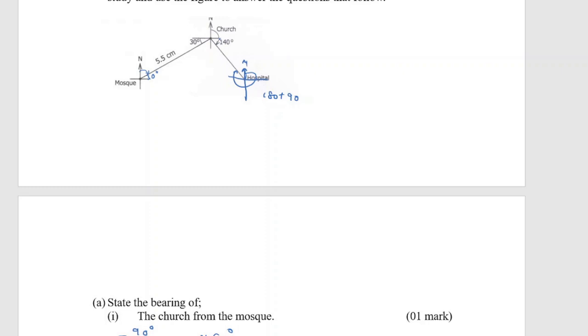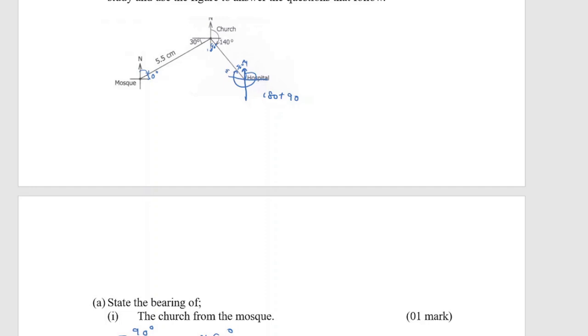What is going to be here? This is 90 plus some angle here. So this angle is alternating to this one. Remember, from here up to here, it's going to be 180. But now from here up to here, it is 140. So what does this mean? Meaning that the balance here is going to be 40 degrees, which is now going to be alternating to this. If now this one is 40 degrees, what is this one going to be?